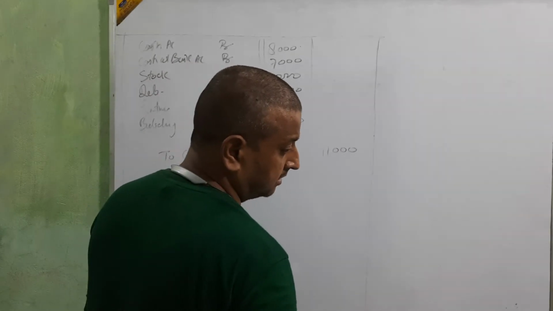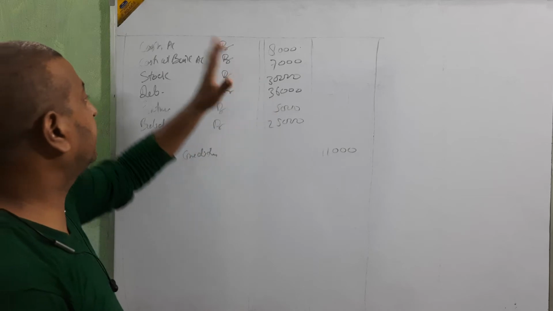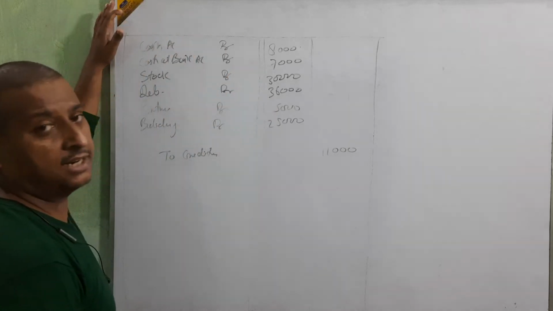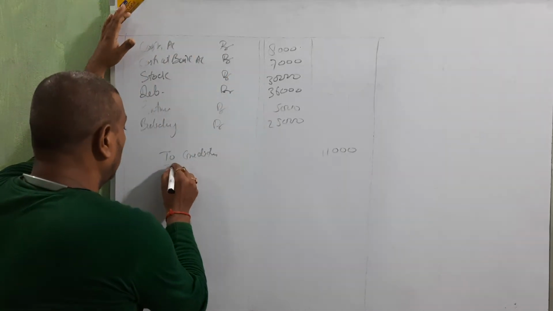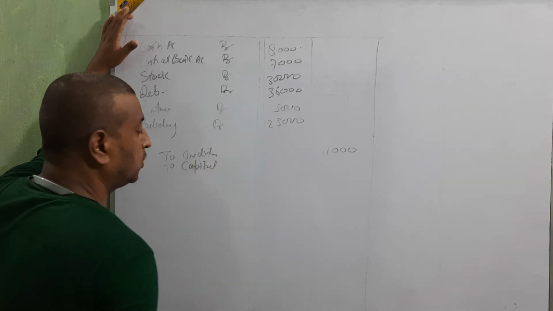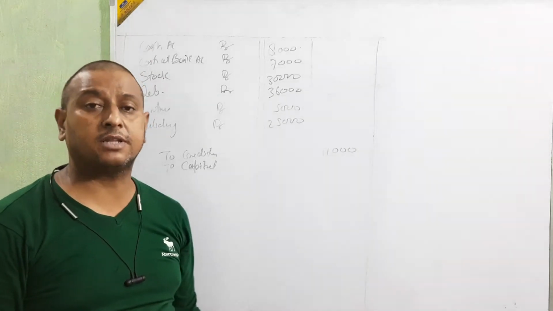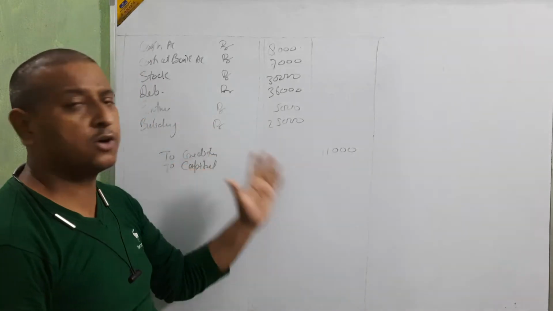Anything else? Now, just see. By seeing, we can easily say assets is more than liability. It means capital will be the balancing figure. This is called opening entry, beta.